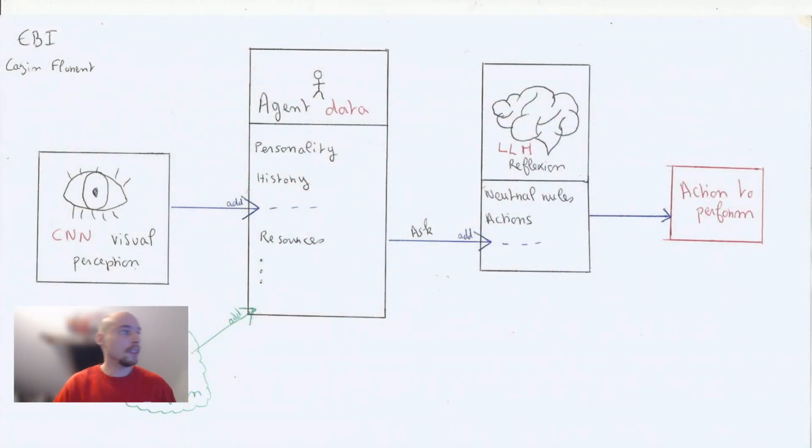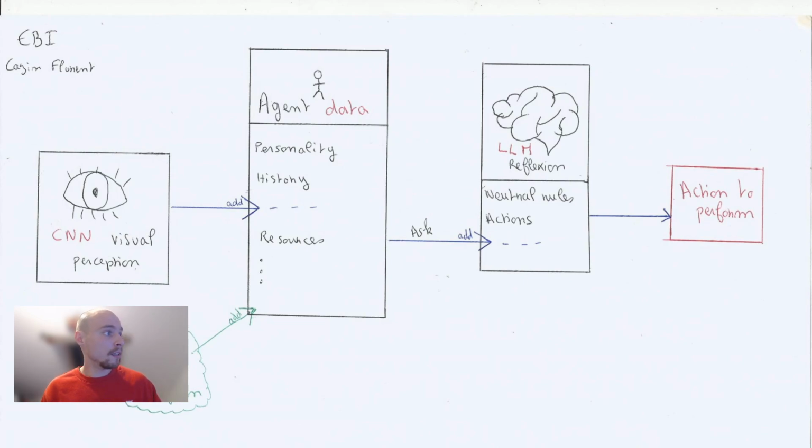So how does it work? I made a little plan for that. I hope you enjoy it. On this one we can see an agent. This agent contains data like personality, history, and resources, which can be internal resources like an inventory, or external resources like actors around the AI in the world that can be used.